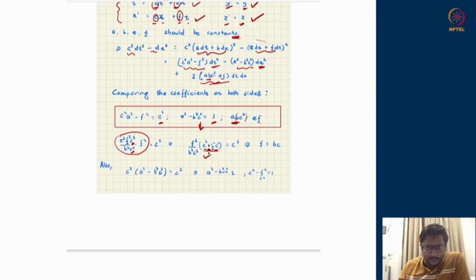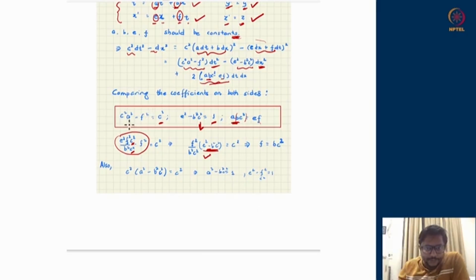This is 1. Therefore f square will be b square c to the power 4, and therefore the square root will be f is equal to bc square. Okay, f should be bc square. All right, this is fine.